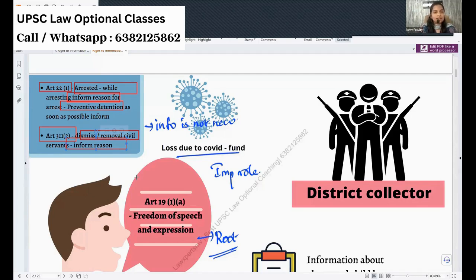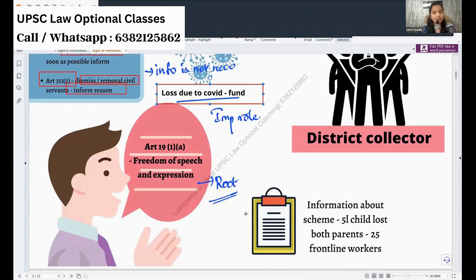And this Right to Information Act also played an important role during the COVID situation. A lot of applications seeking information were filed for getting access to public health, medicines, and also to know how funds were allocated.